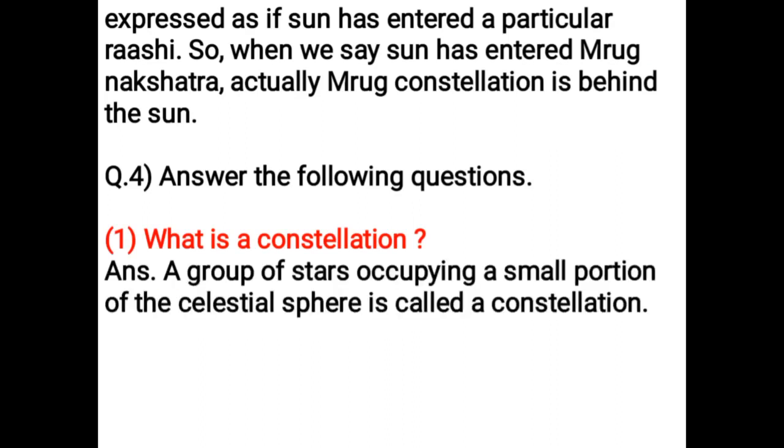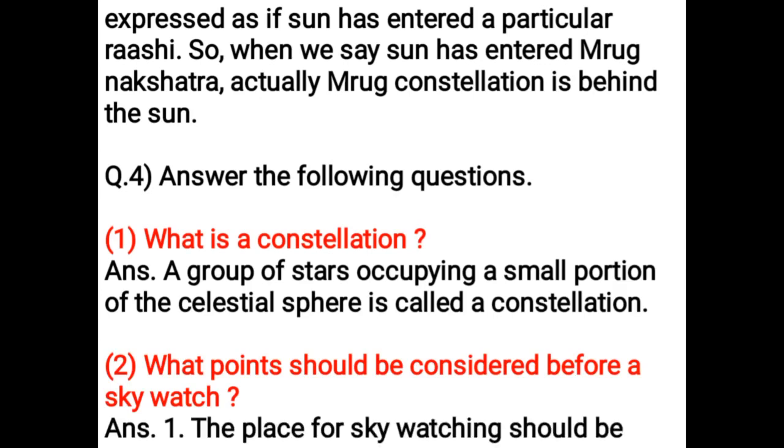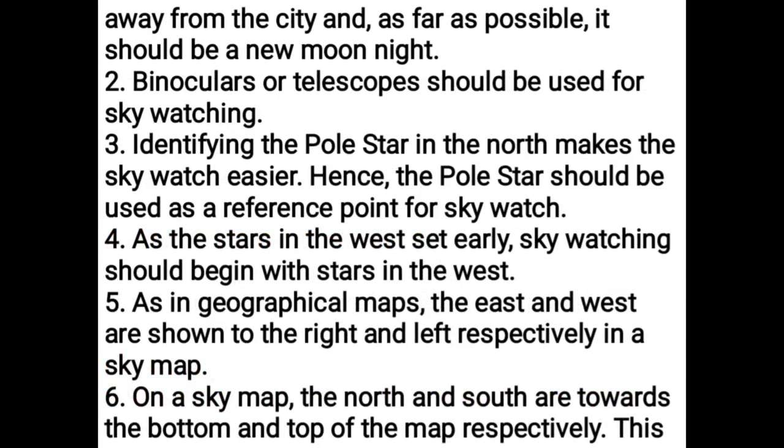Answer the following questions. What is a constellation? A group of stars occupying a small portion of the celestial sphere is called a constellation. What points should be considered before a sky watch? The place for sky watching should be away from the city, and as far as possible, it should be a new moon night. Binoculars or telescopes should be used for sky watching.